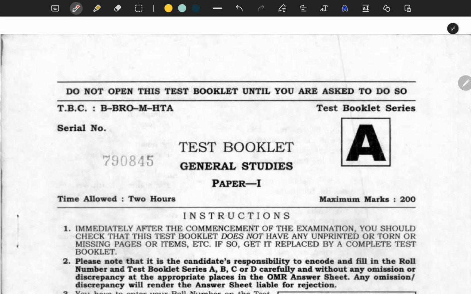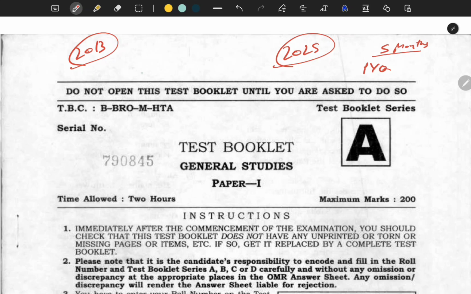We are starting a new series called previous paper analysis. In this series we are going to start previous year papers deep analysis so that it will help us in the Prelims 2025. As you know, Prelims 25 is already around the corner, only 5 months left. So you need to solve the paper, you need to understand the value of previous year paper. In today's video we are going to start paper 2013 and we will try to solve only 25 questions. Then in the upcoming videos we will solve the further questions. So let's start the video.